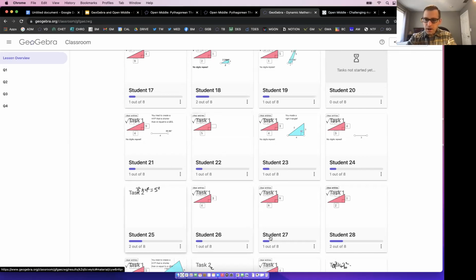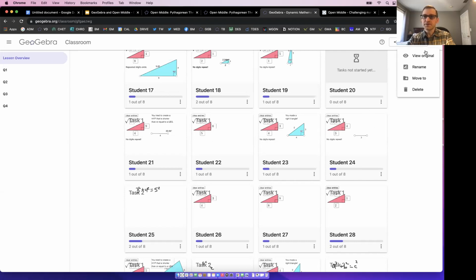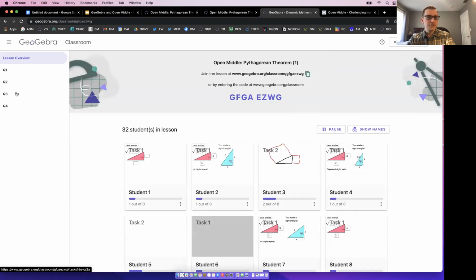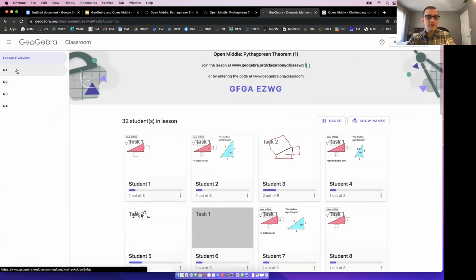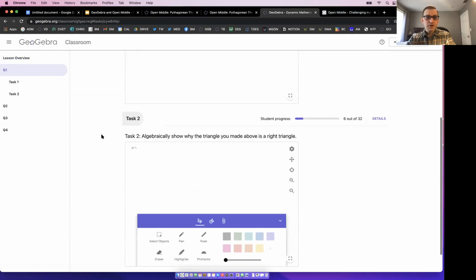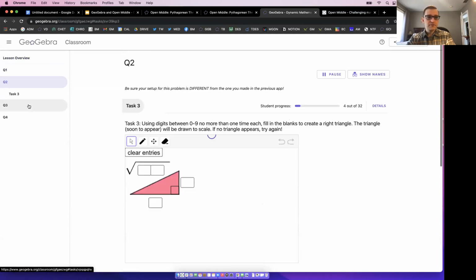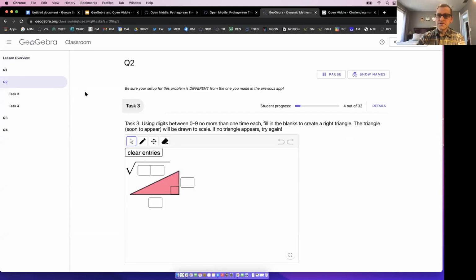I want to make sure I check the chat every so often. How is question 1, 2, or 3 different from each other? That is a great question, Jared. I should probably look at that. If you as a teacher want to see this, I could go to the lesson overview page and look at question 1, and try to show it's the right triangle in Q2.